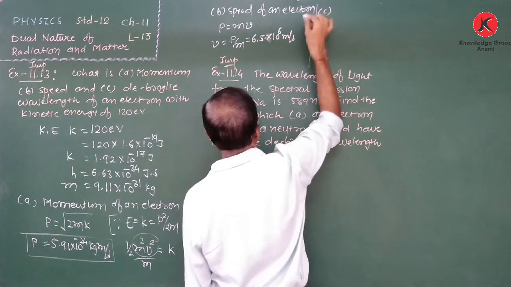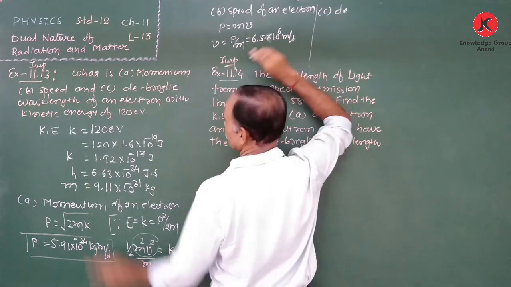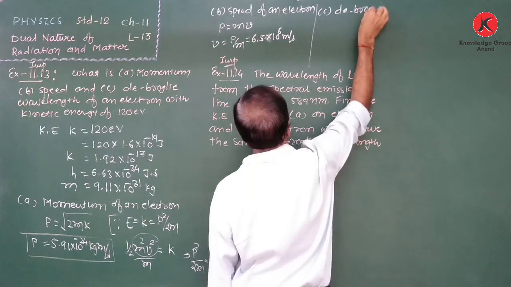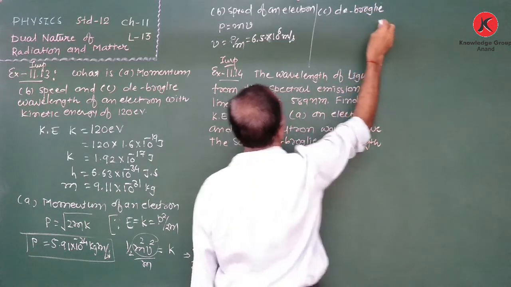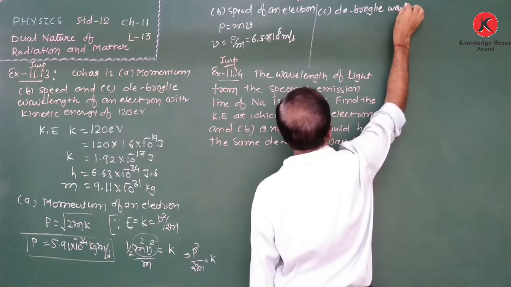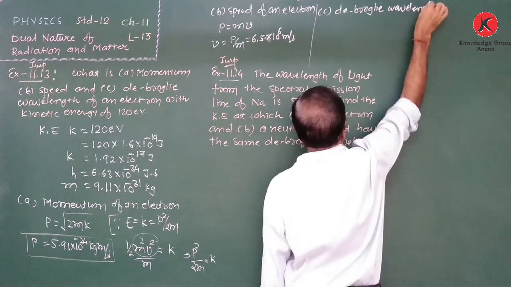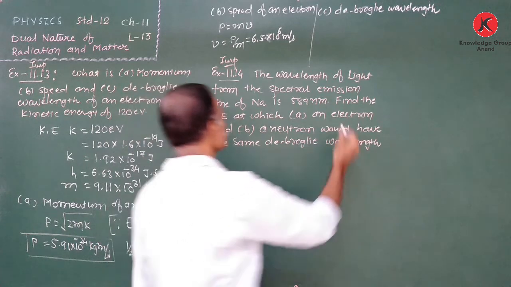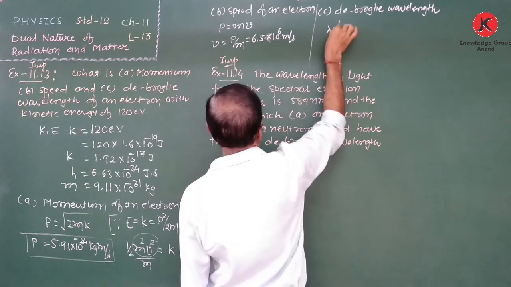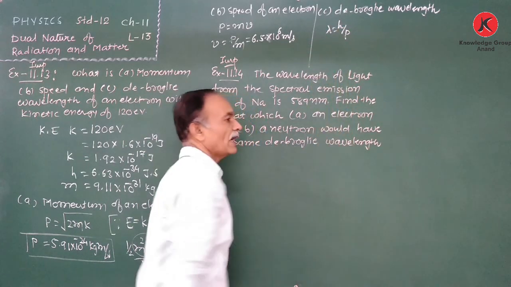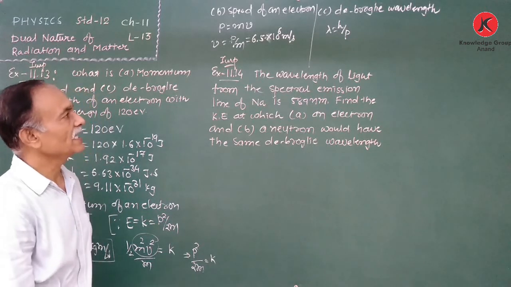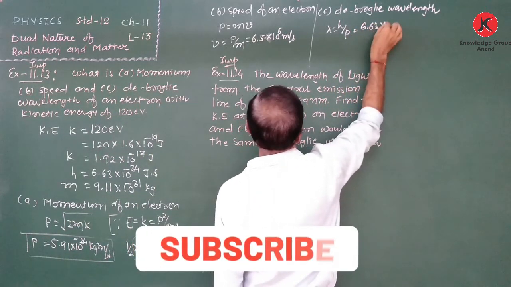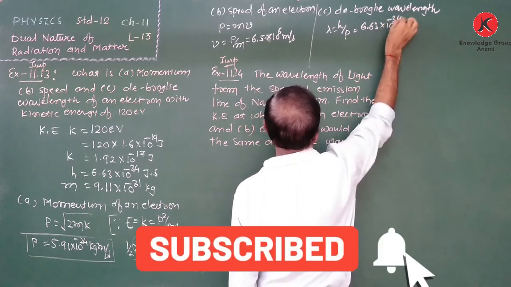Now part C is the de Broglie wavelength. We have to find out the de Broglie wavelength. We know that the equation of the de Broglie wavelength is lambda is equal to h upon p. h is Planck's constant, its value is 6.63 into 10 to the power minus 34.